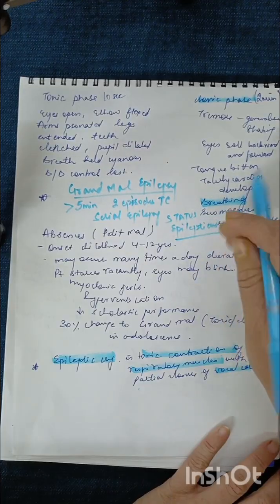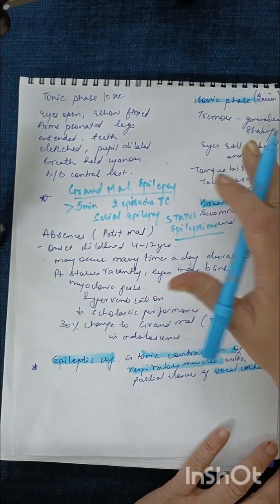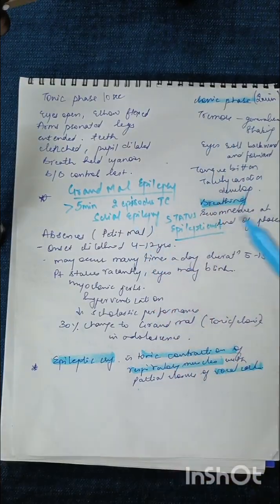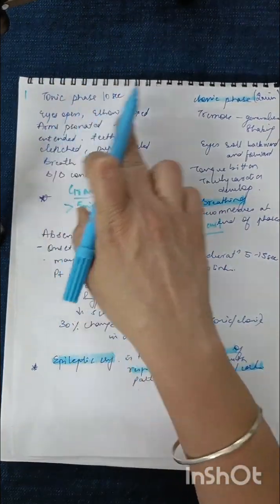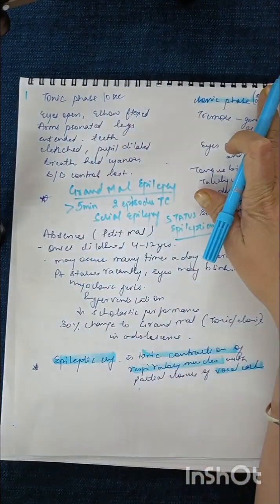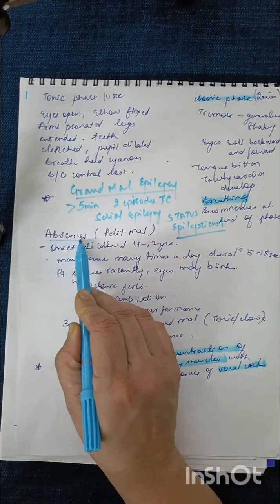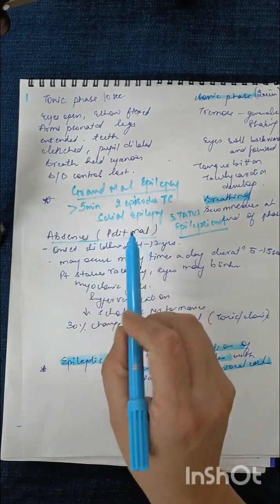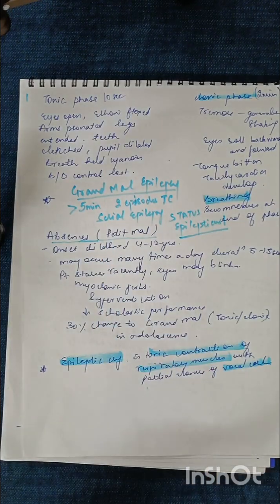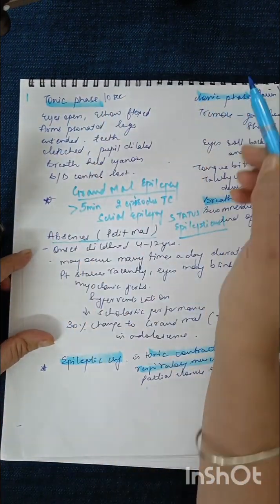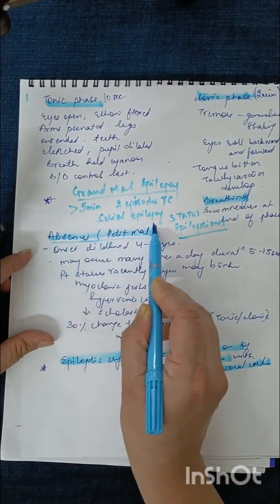So this is a condition which is very much important and it becomes an emergency stage. Fine. So the second, this was about the first one, the tonic. It can be tonic, clonic, which is grand mal kind of an epilepsy. The second which is important is absence epilepsy, which is also called Petit Mal epilepsy. This was the tonic and clonic phase. This is Petit Mal. Okay.